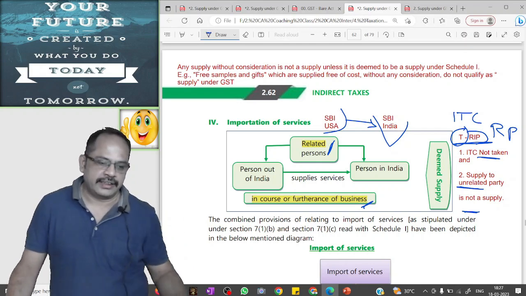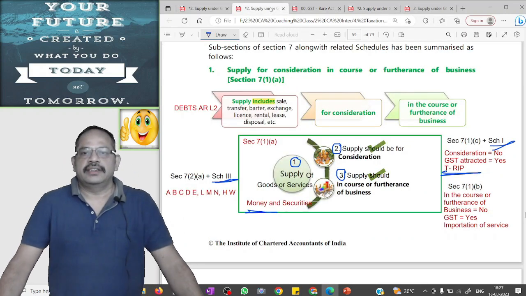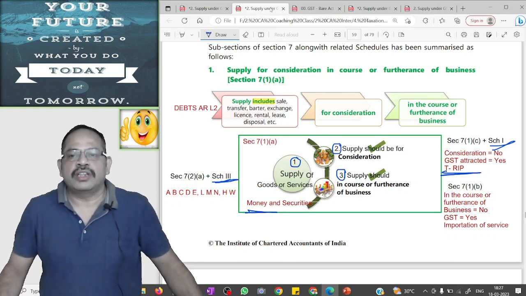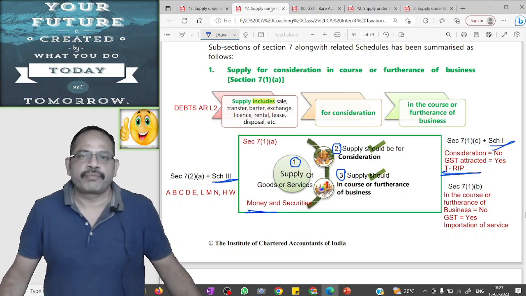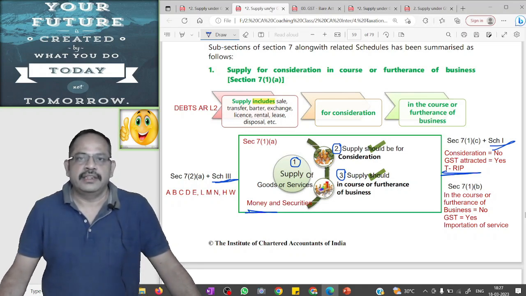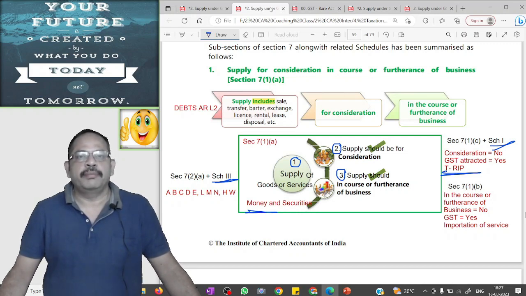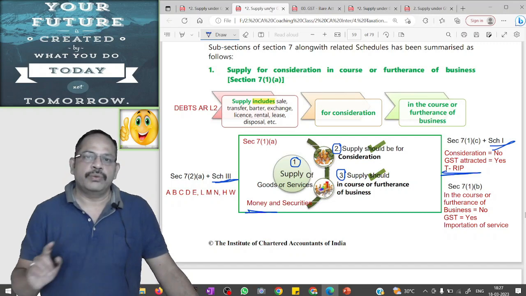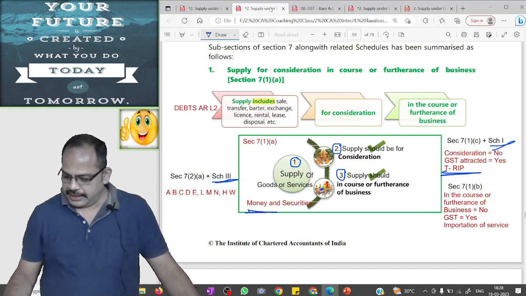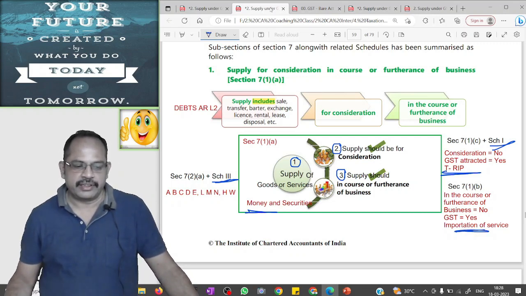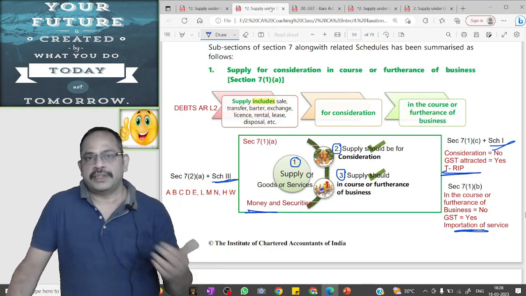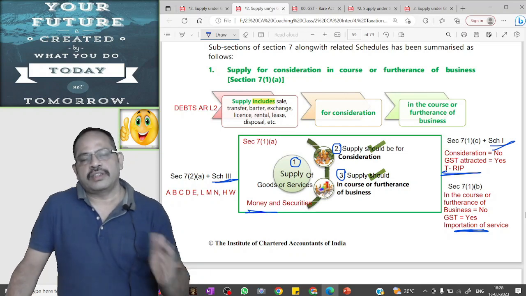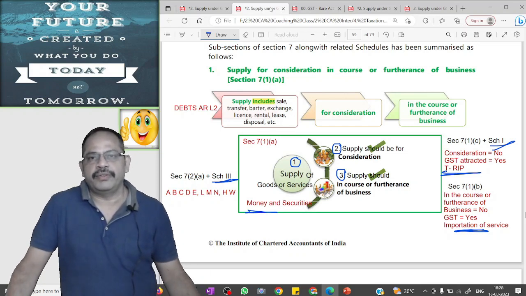Condition number 3 is there should be supply in the course or furtherance of business. The supply should not be in personal nature. If it is in personal nature, it is not a supply, it is not a taxable event, and GST will not be attracted. But there is one exception to this condition, that is importation of service. Importation of service for personal nature, not in the course or furtherance of business, is a taxable event and GST will be attracted.